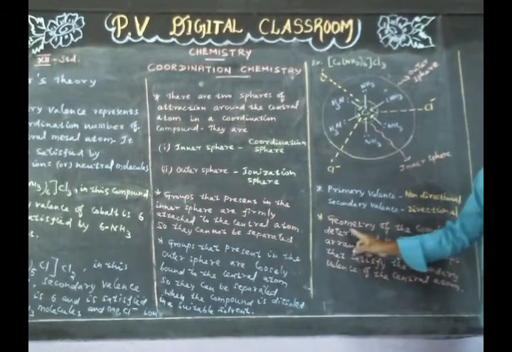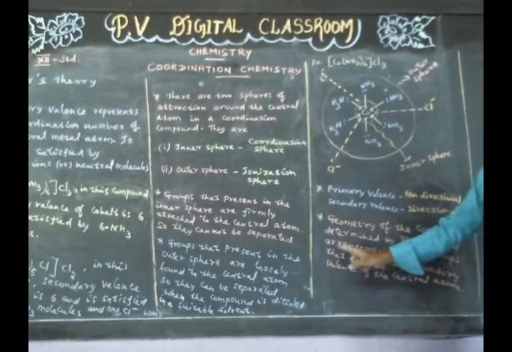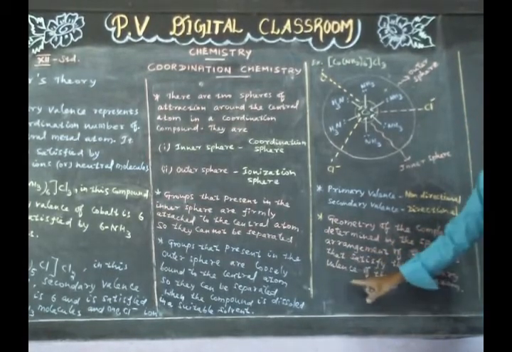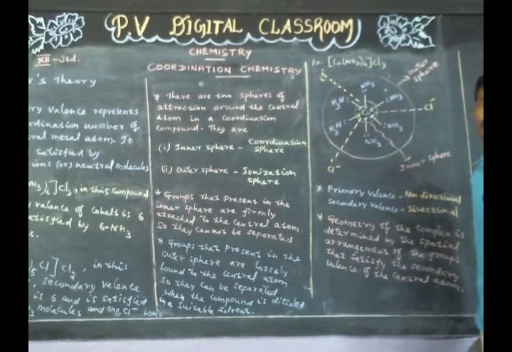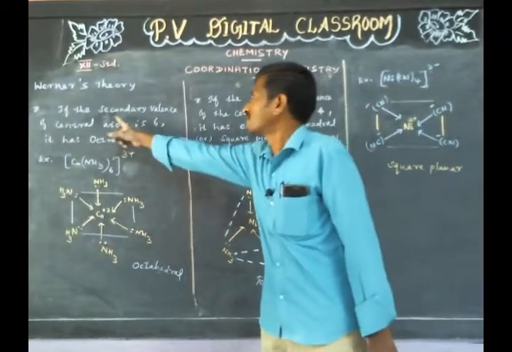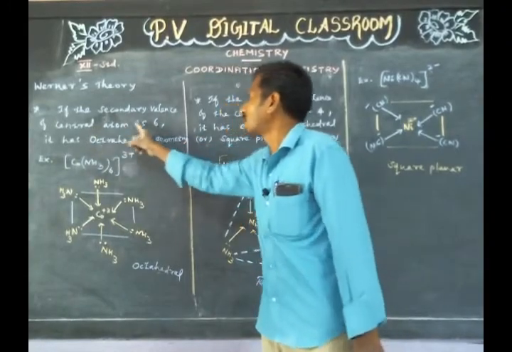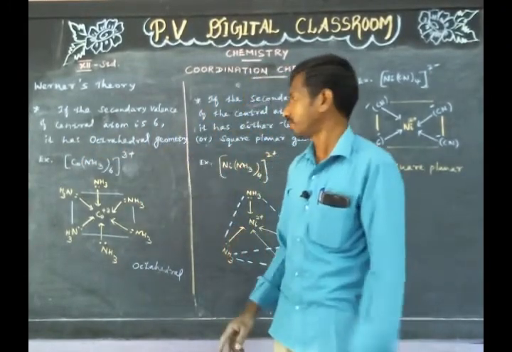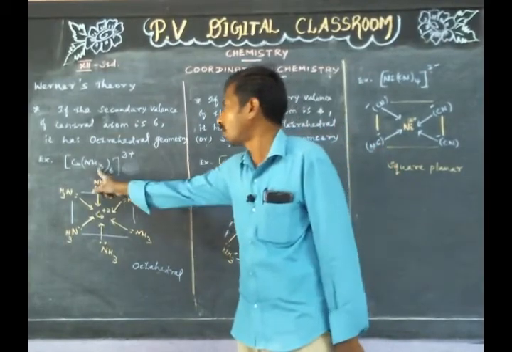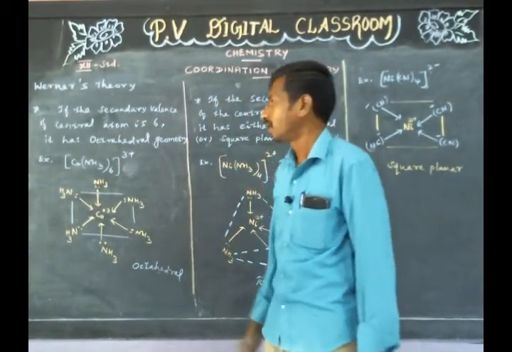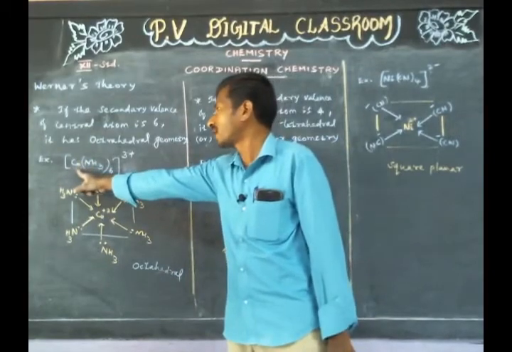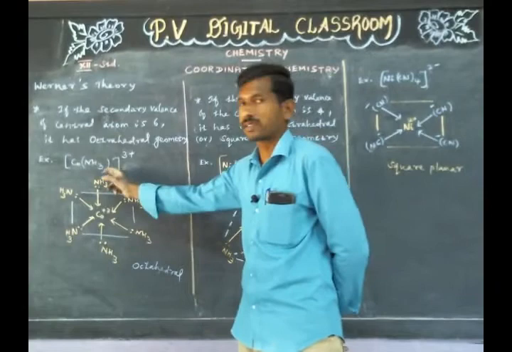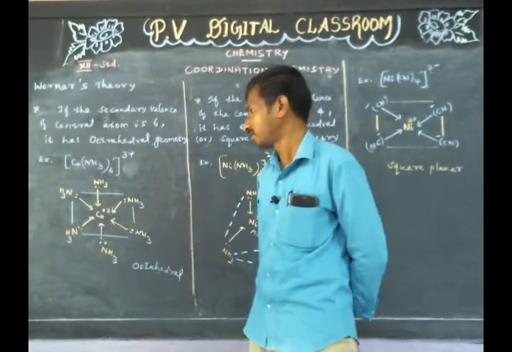Geometry of the complex is determined by the spatial arrangement of the groups that satisfy the secondary valence of the central atom. If the secondary valence of central atom is 6, it has octahedral geometry. Example, hexaamminecobalt(III) ion. In this case, the secondary valence of cobalt is 6. So, it has octahedral geometry.